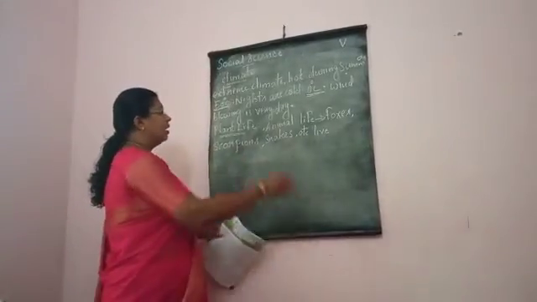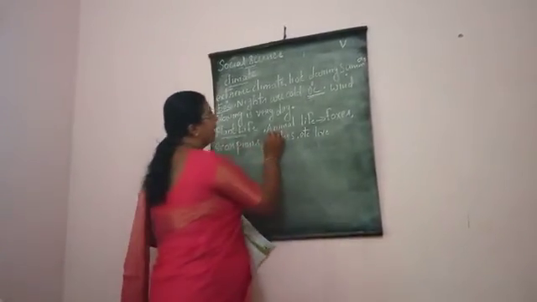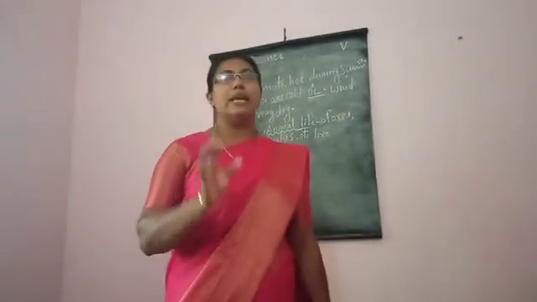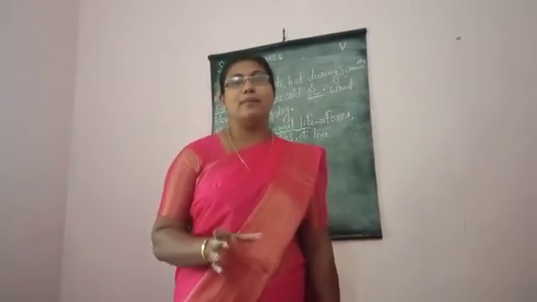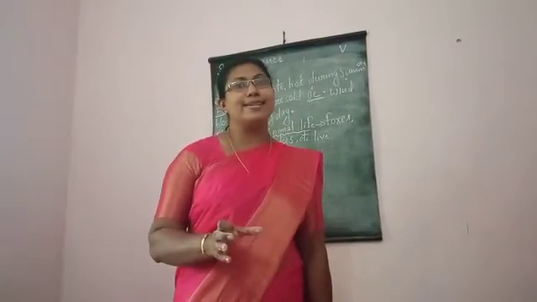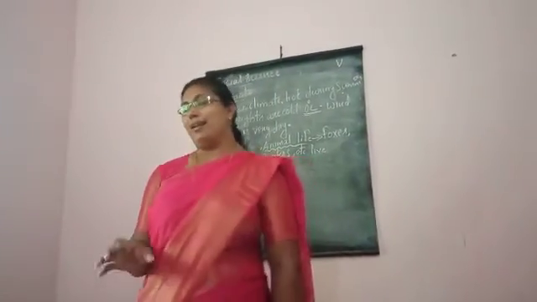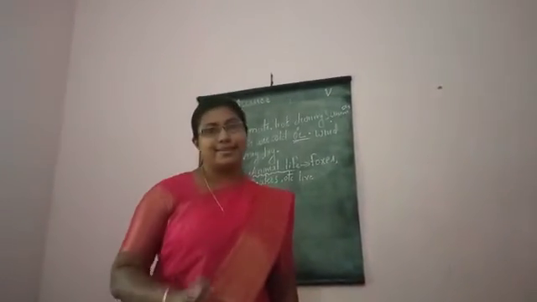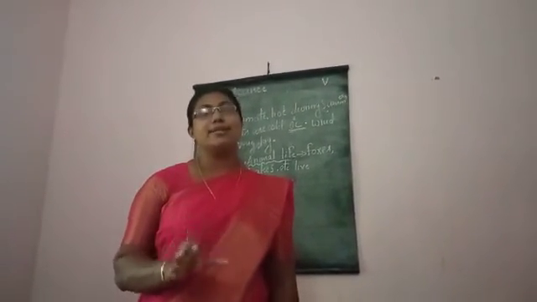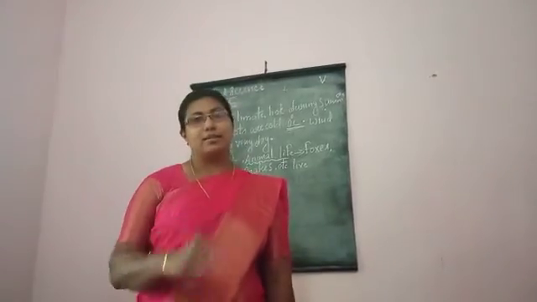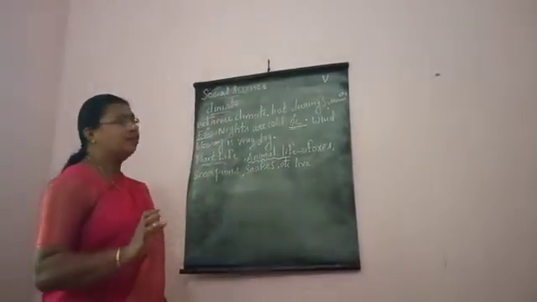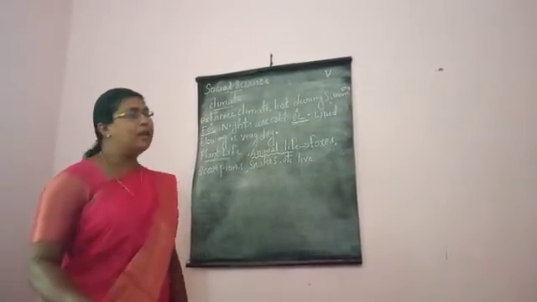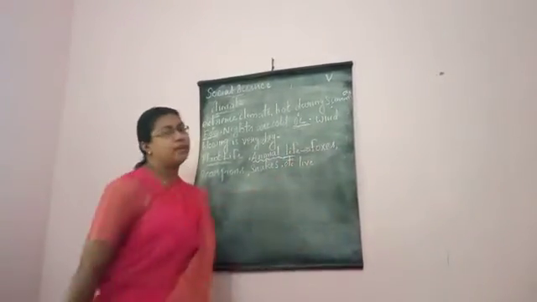Then next we are moving with the animal life. We know that the very important animal living in the desert is the camel, and this camel is known as the ship of the desert. We are going to deal with the speciality of the camel and also the other animals living there.